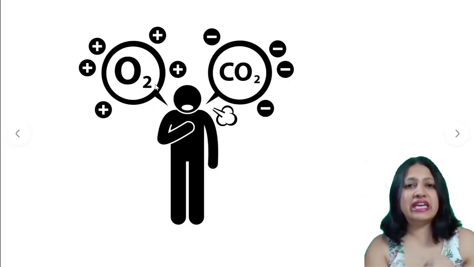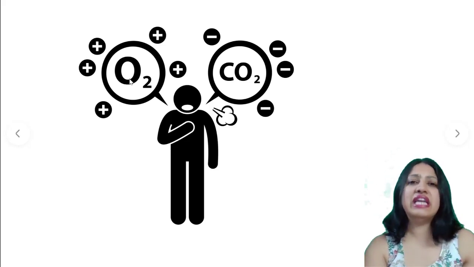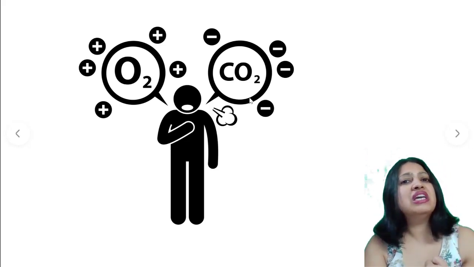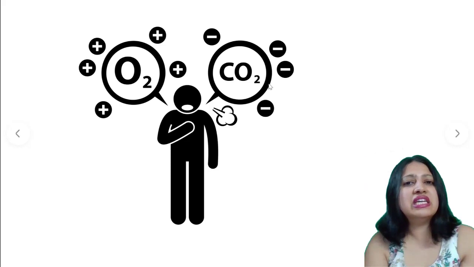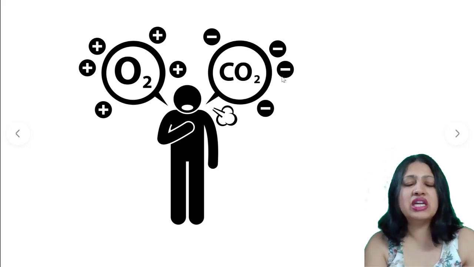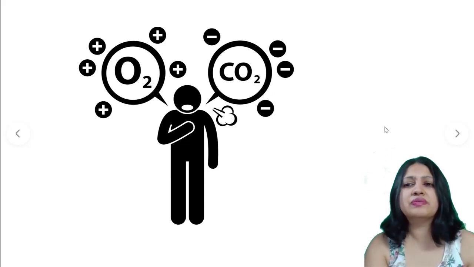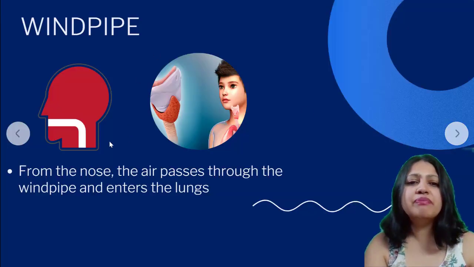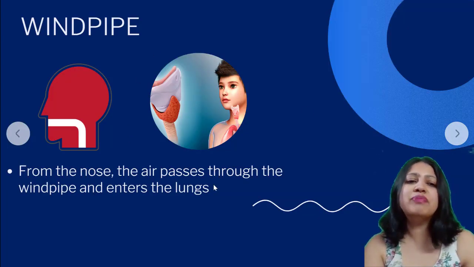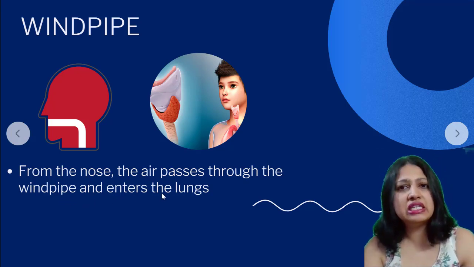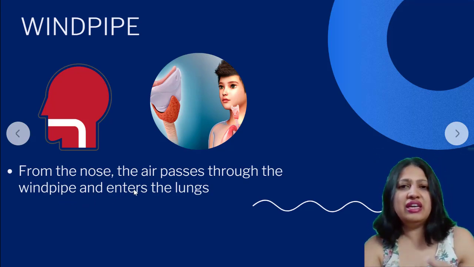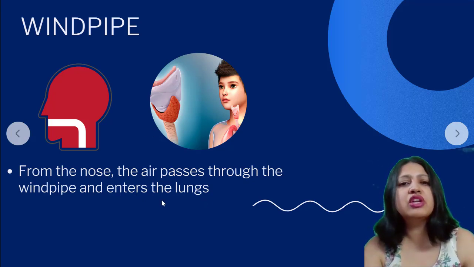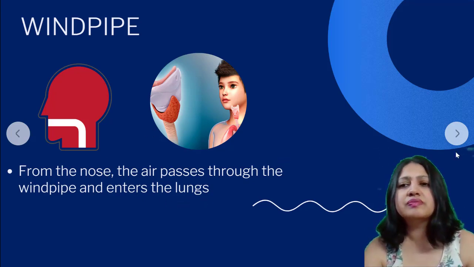So what do we take in? We take in, or inhale, oxygen. What do we breathe out, or exhale? We exhale, or breathe out, carbon dioxide. Now the windpipe: from the nose, the air passes through the windpipe and enters the lungs. The air cannot directly go. First, it enters through the nose, and through the windpipe it goes to the lungs.